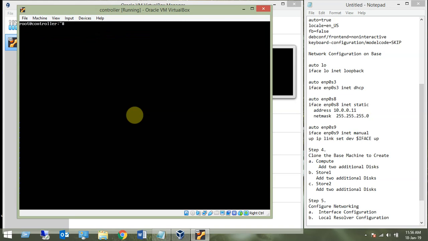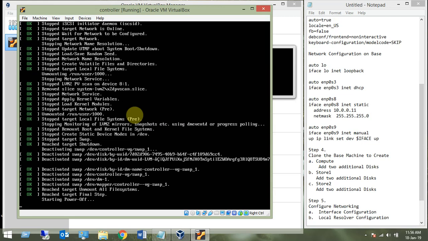We can go and edit the file /etc/hostname if it is not configured, right? It is already configured, you see, controller. So we are going to make changes in the other machines. Now power off. So our 3 steps are done.